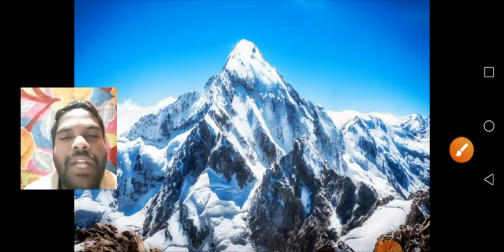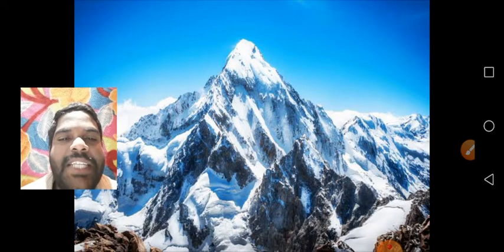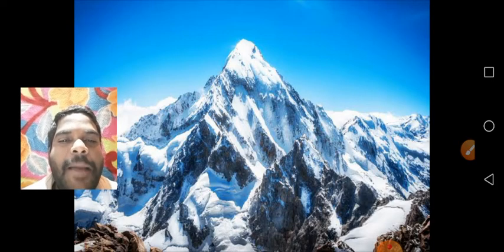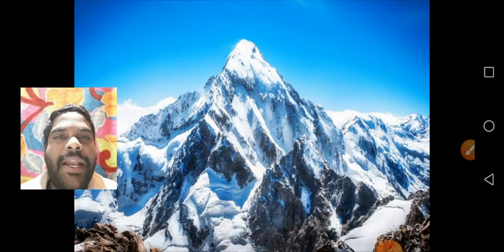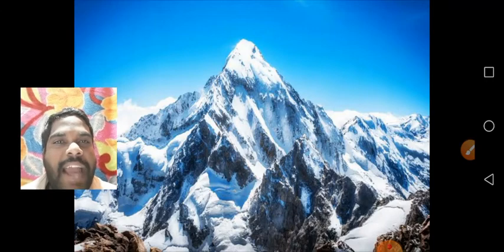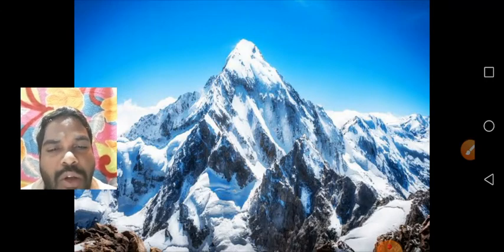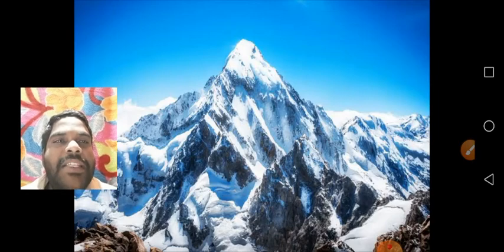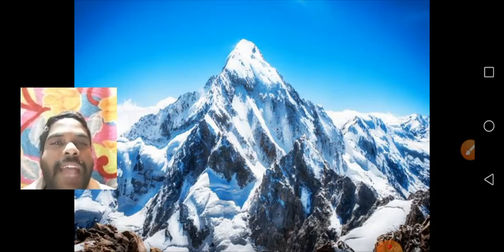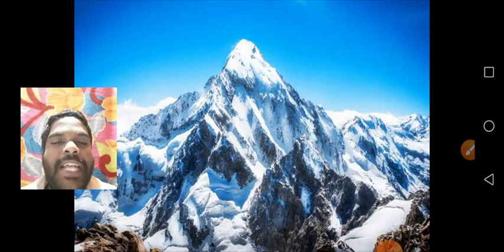Yes, see, children, some mountains have conical peaks and some mountains have round peaks. The height and shape of mountains depend upon their age. Some old mountains have round peaks. Young mountains have conical peaks. Suppose the Himalayas. Himalayas are young mountains. They have conical peaks. And the Alps, you know the Alps? Alps are also young mountains. They have conical peaks.